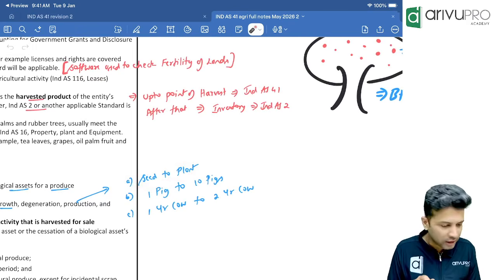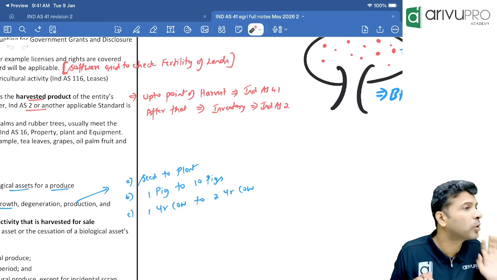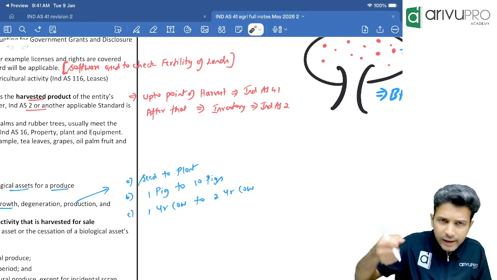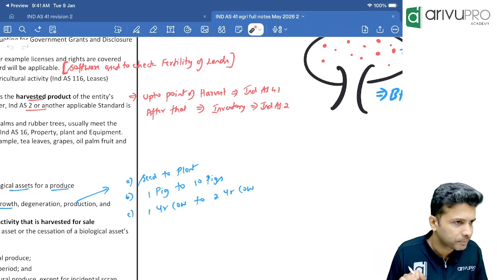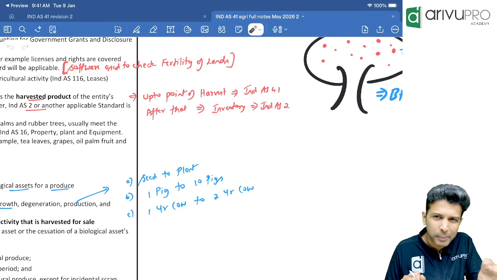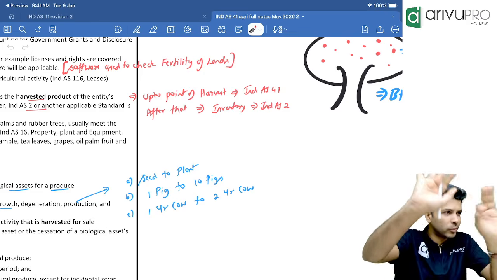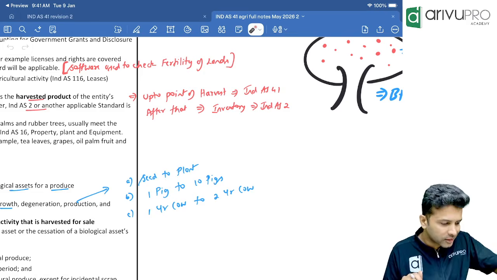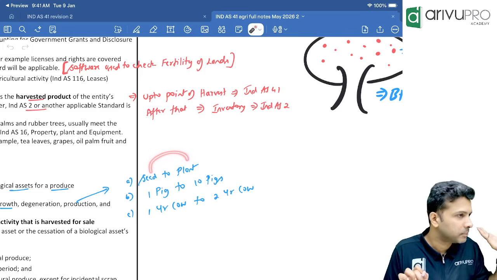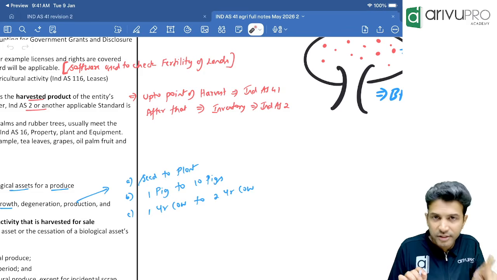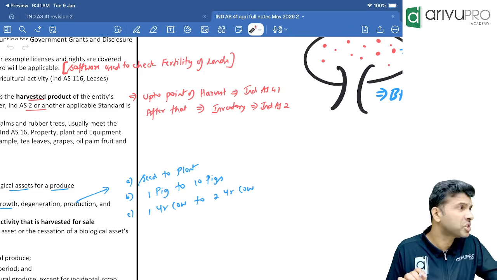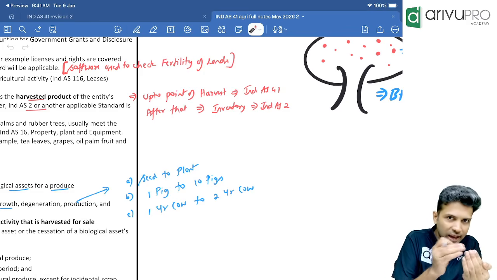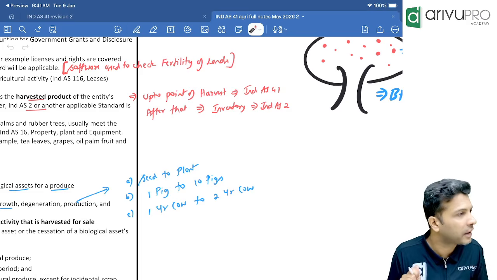Now a farmer has put a mango seed, and daily he's coming and watering the plant. Okay, and he's spraying some chemicals, so he's protecting it from dust, wind and all, to make sure that the seed becomes a tree. That means, is the farmer managing biological transformation? Yes, because he's taking care of that seed to become a tree.